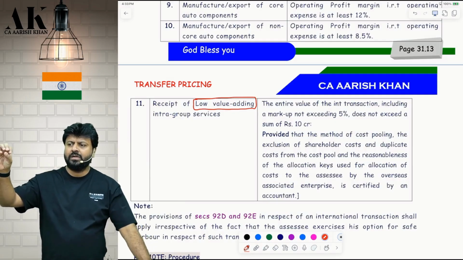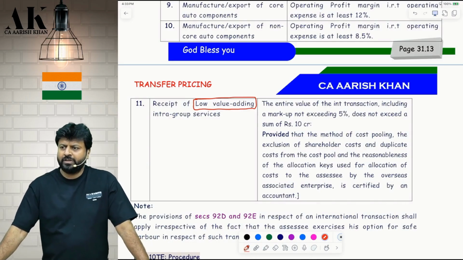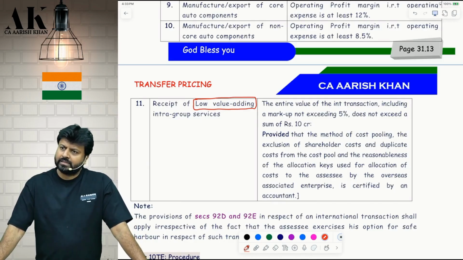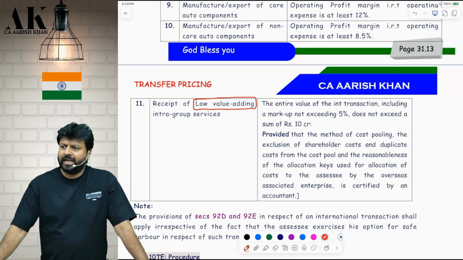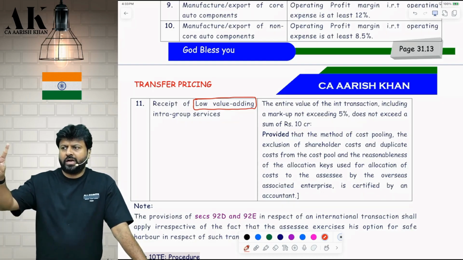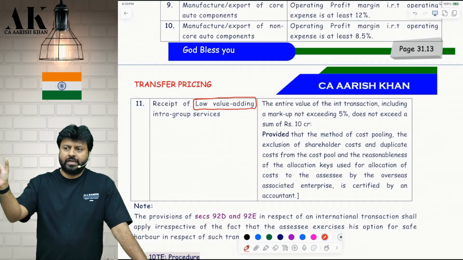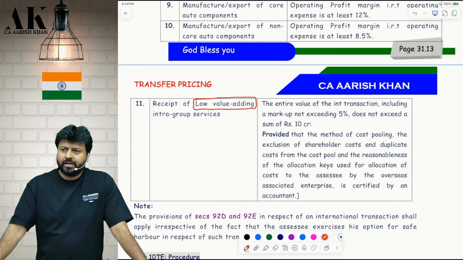Suppose the cost of the service is 9 crore and the markup is 20 lakhs. Then it is considered to be part of this particular safe harbor. But if the cost is 9 crore and the markup is 80 lakhs, now the markup is exceeding 5%. Therefore, you are out of safe harbor. You need to fulfill two conditions. The entire value of the transaction should be 10 crore. In that, the markup should be up to 5%. It can be less than or up to 5%.